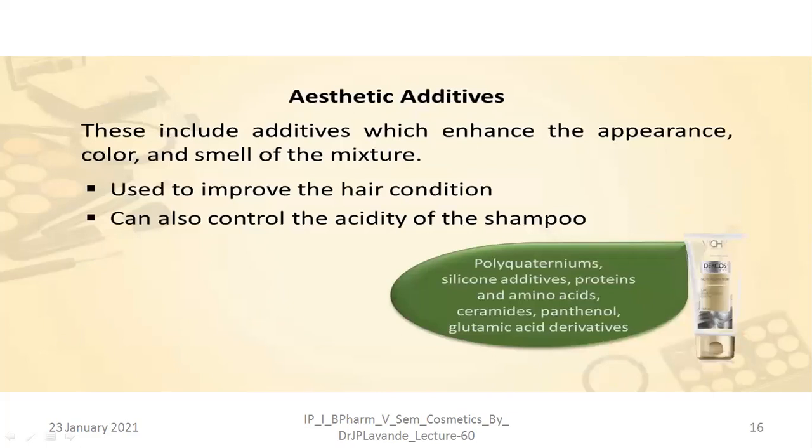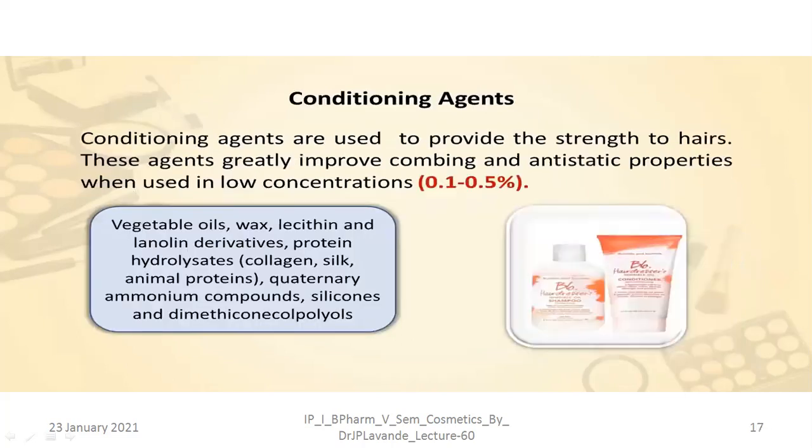thickening agent. Some of the aesthetic agents are going to be added in order to offer the aesthetic property. These include additives which will enhance the appearance, color, and smell of the mixture. So generally, these are used in order to improve the hair condition, and they can also control the acidity of the shampoo. Examples like the polyquaterniums, silicone additives, proteins, and amino acids, ceramides, panthenol, glutamic acid derivatives. These are generally added as aesthetic additives in case of the shampoos.